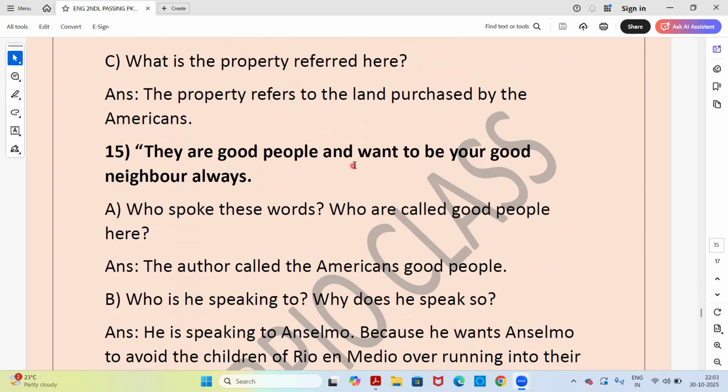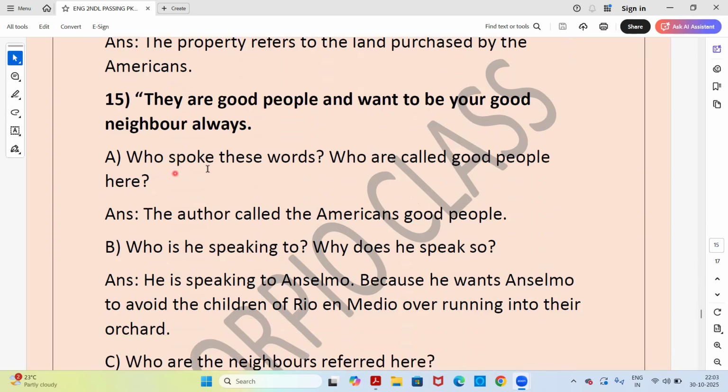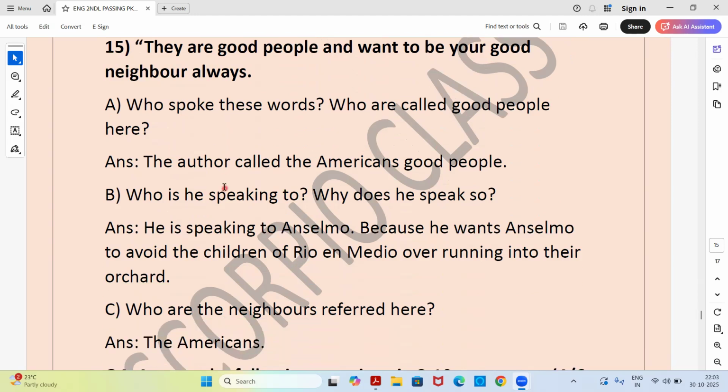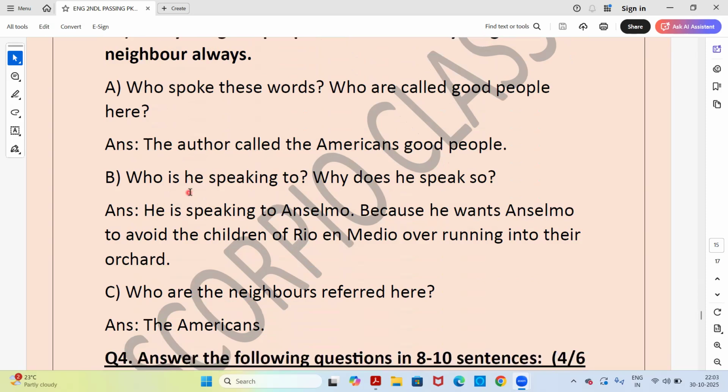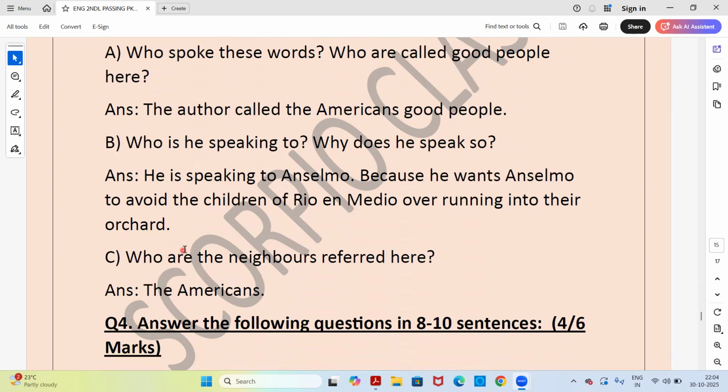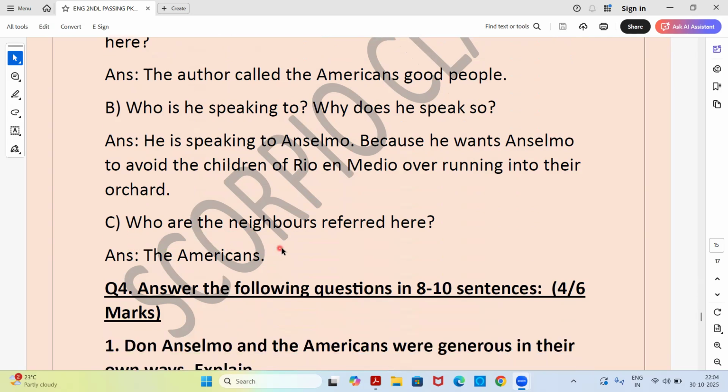They are good people and want to be your good neighbor always. Who spoke these words? Who are called good people here? So, the answer: the author called the Americans good people. Who is he speaking to? Why does he speak so? He is speaking to Anselmo because he wants Anselmo to stop the children of Rio and Medio from overrunning the orchard. Who are the neighbors referred to here? The answer is the Americans.